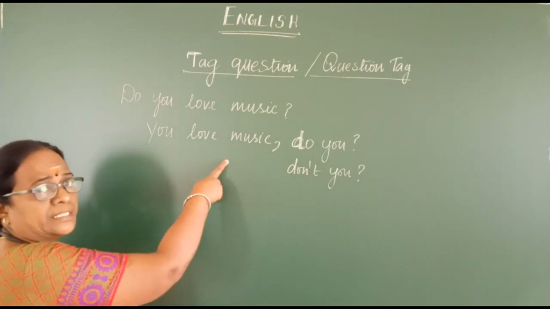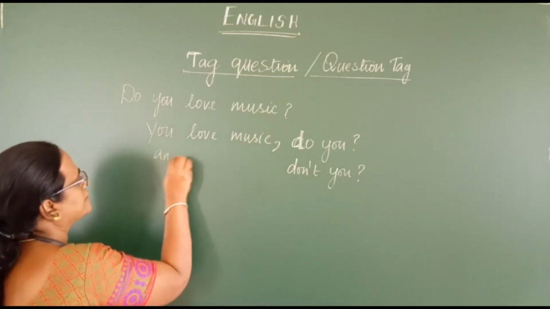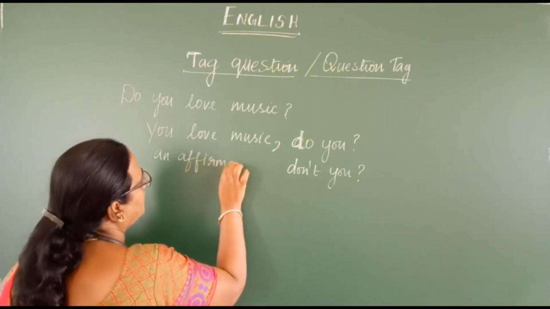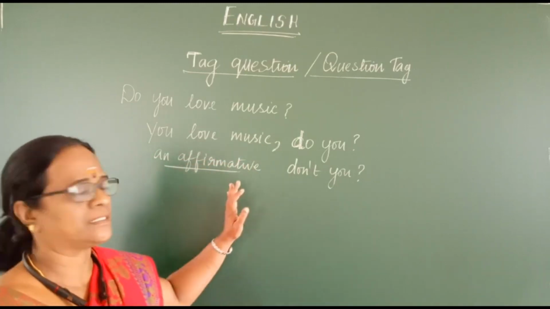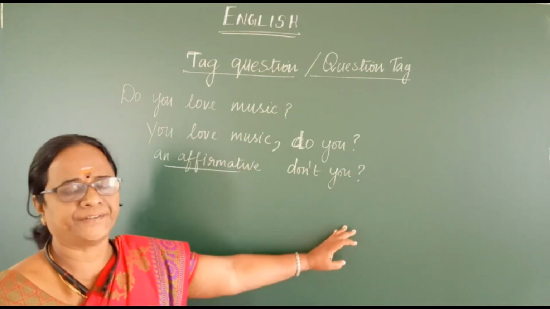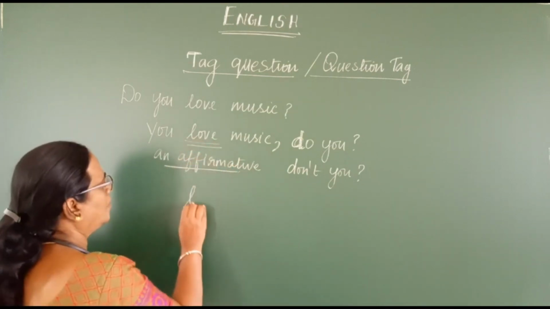So what is the sentence here? You love music. It is an affirmative sentence, that is a positive sentence. For a positive sentence, you have to make a negative tag. So, what is the verb here? Verb is love.